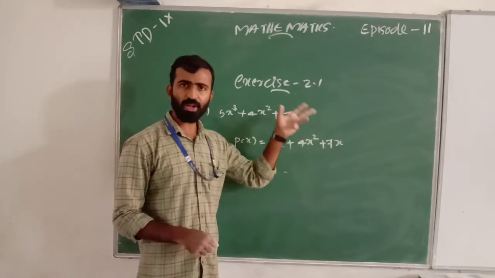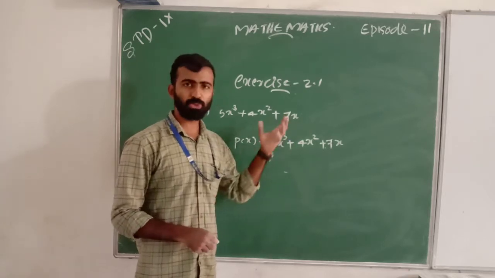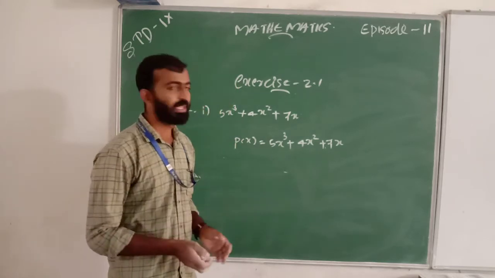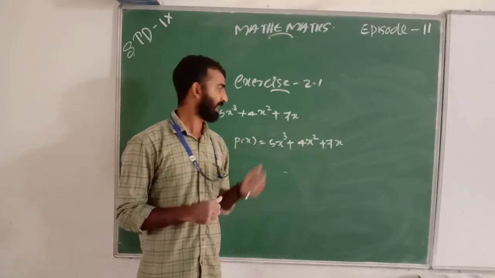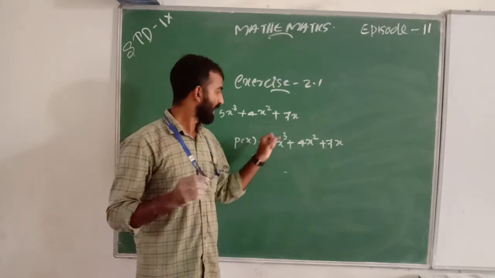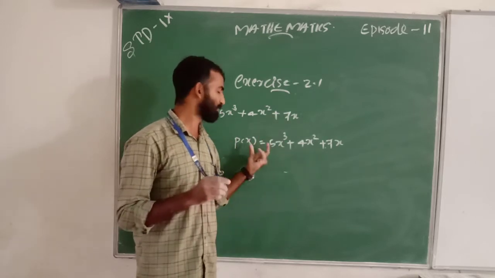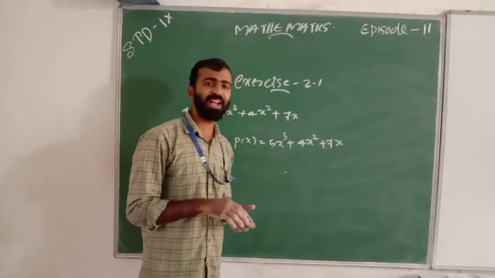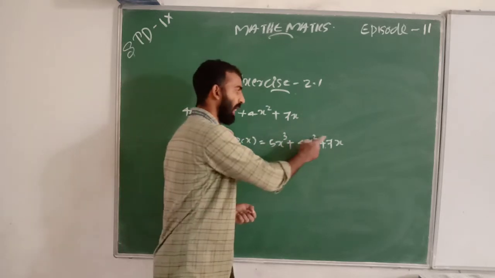is x square or x raised to 2, and here is x raised to 3. Which power is highest? The powers are 1, 2, 3 or 3, 2, 1. These are the powers of this polynomial. Which power is highest? Already we know that 3 is highest, compared to 2 and 1.